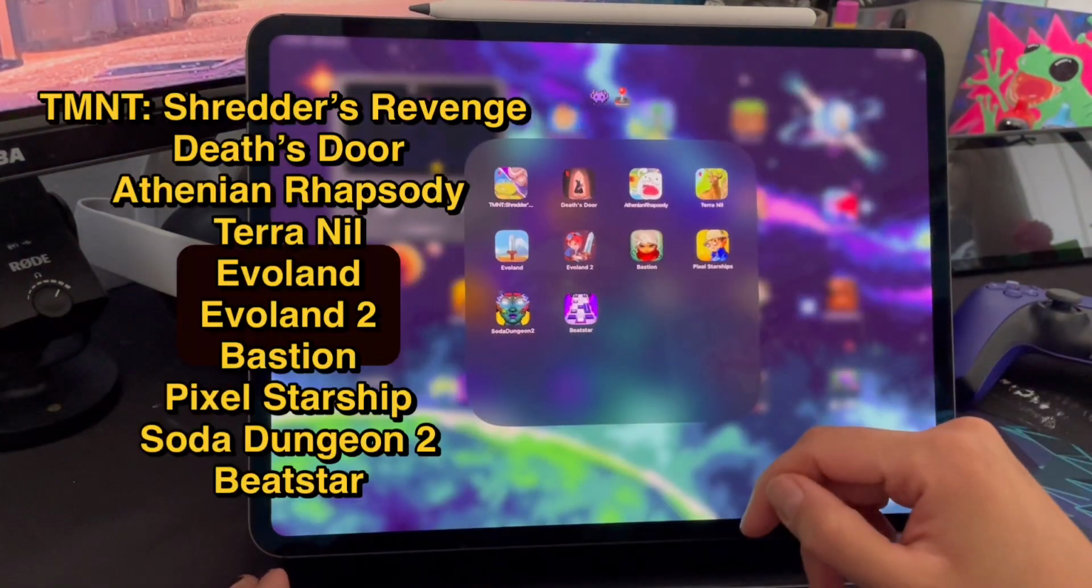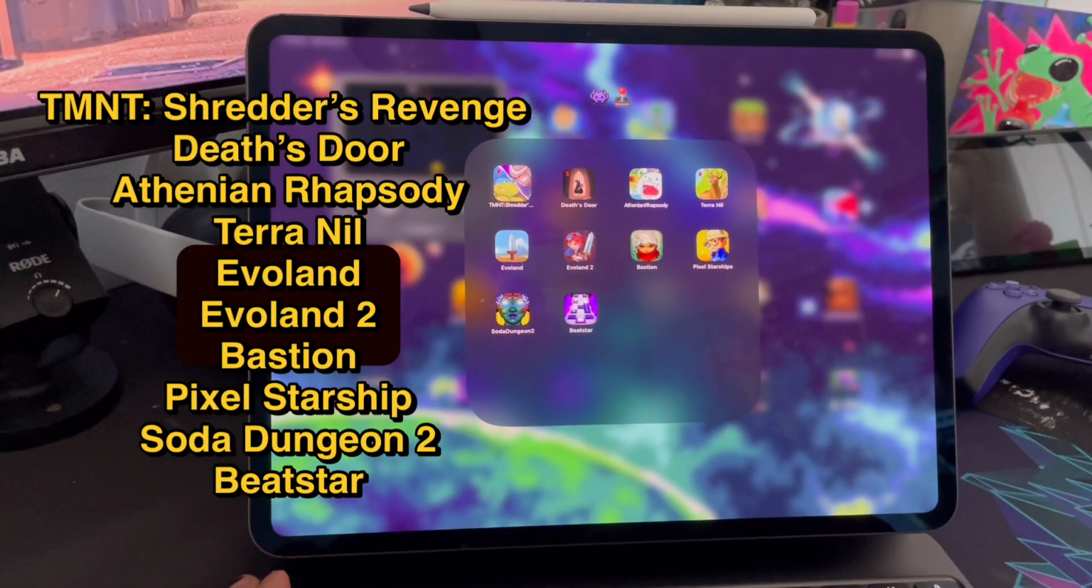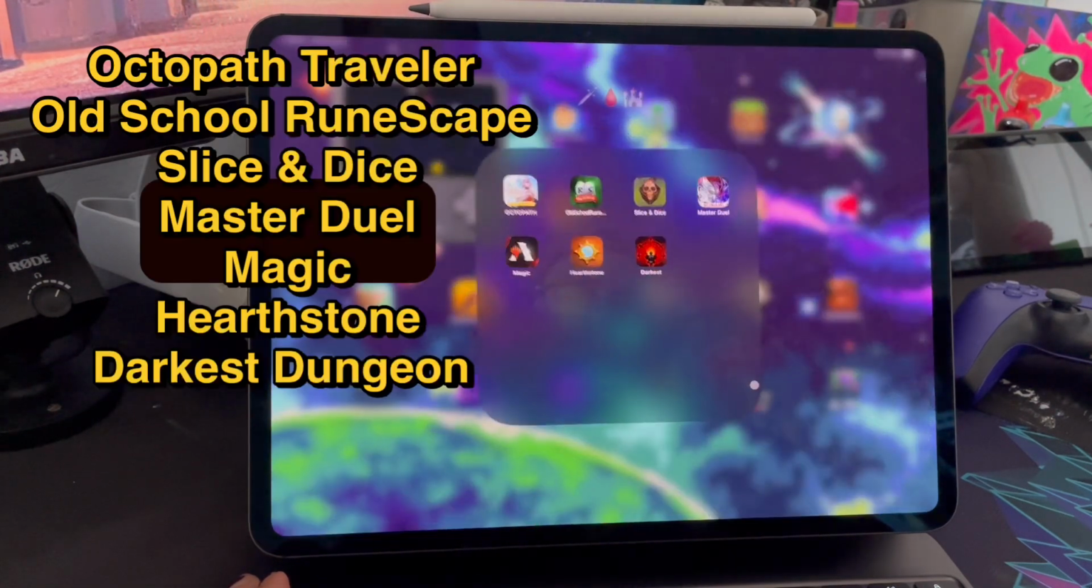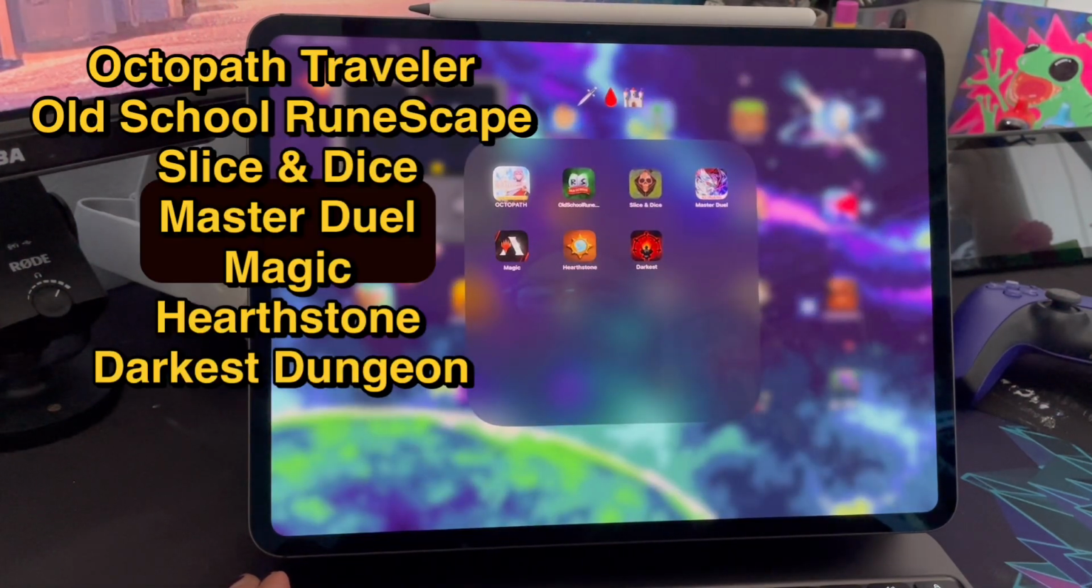What's next? See, I'm not going to open all these either, but TMNT Shredder's Revenge is the same one that's on the Switch as well. It's really good. A lot of these haven't really opened yet. Evil Land is very good. Bastion is really good. Haven't finished those either, but great game. Soda Dungeon, put some time into that on my phone before. Good games. Octopath Traveler, very good. And free, I think?